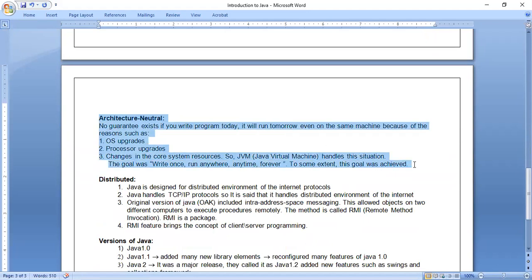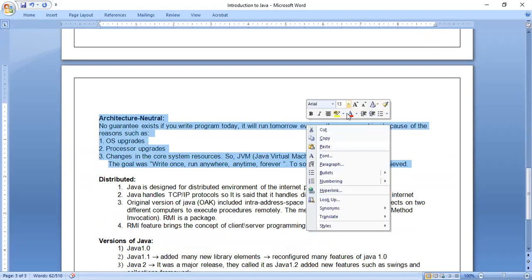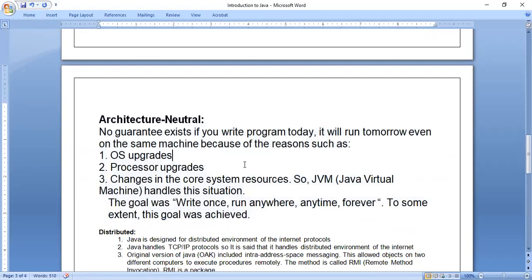Next comes architecture neutral. I think sometimes you might face some problems while installing software. In one system it will install, and in another system it will not install, or in one mobile it will install, in another mobile it will not. Because there are some things we have to remember in technology, such as the processor, the OS used, or if the core system has some problem or changes. Those things we have to remember.